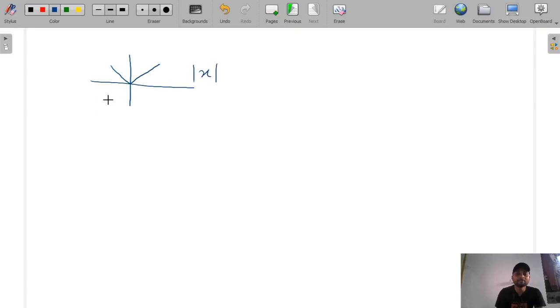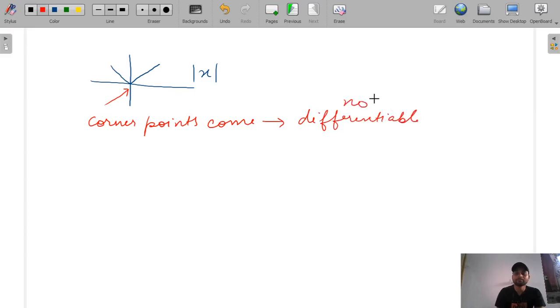Whenever these kinds of corner points come, when suddenly the graph changes like this, then differentiation does not exist. The function is not differentiable.